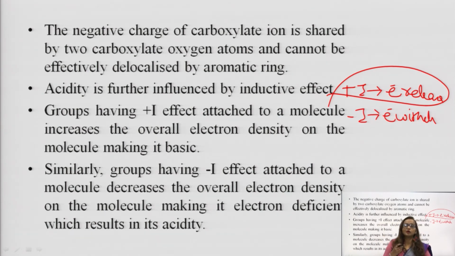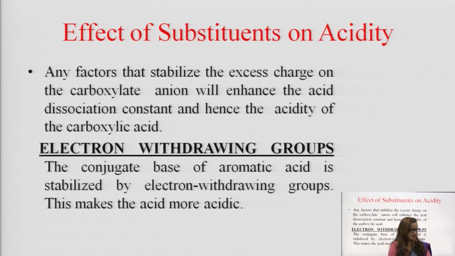While the groups having minus I effect, if they get attached, decrease the overall electron density, making it electron deficient, which results in its acidity. Again we are seeing this in detail because this is in your syllabus: effect of substituents on acidity.